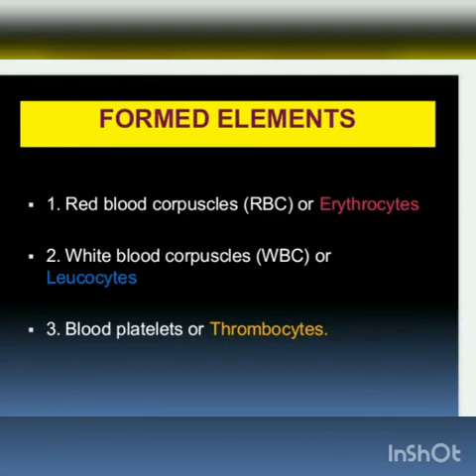There are three different classes in our blood, which are red blood corpuscles, white blood corpuscles and platelets. Red blood corpuscles are also called erythrocytes, white blood corpuscles are also called leukocytes, and blood platelets are also called thrombocytes. We'll see one by one the erythrocyte, leukocyte and thrombocyte.